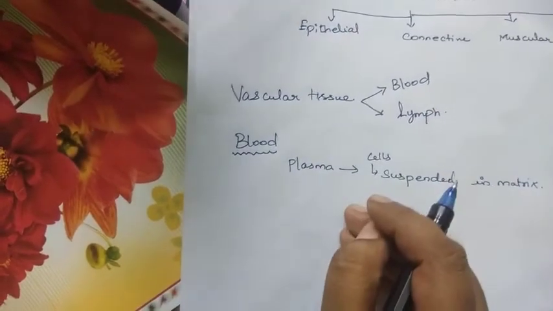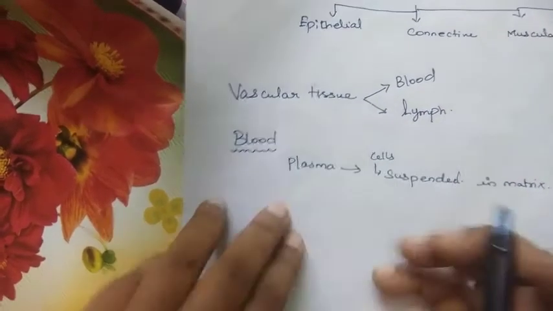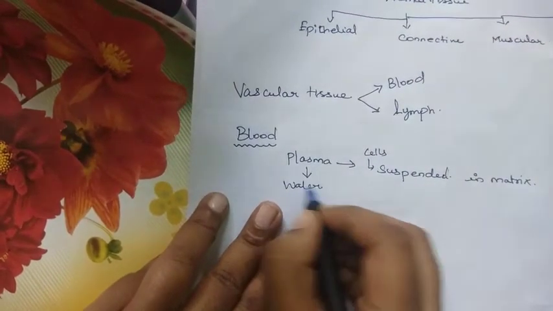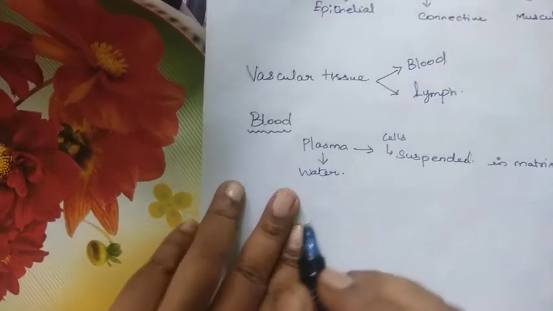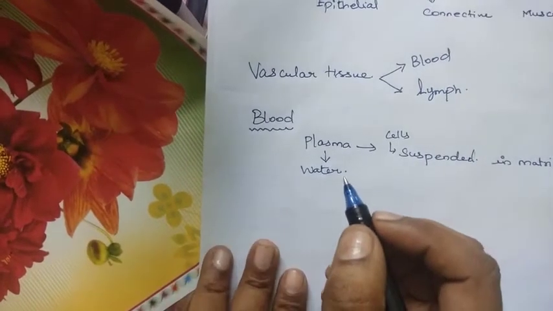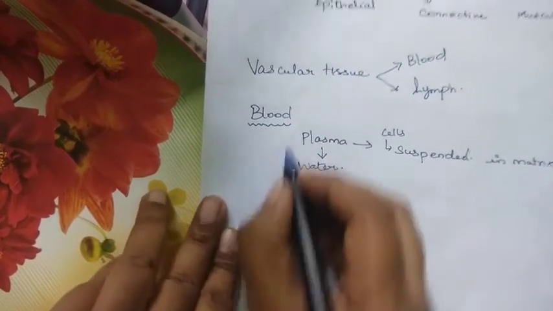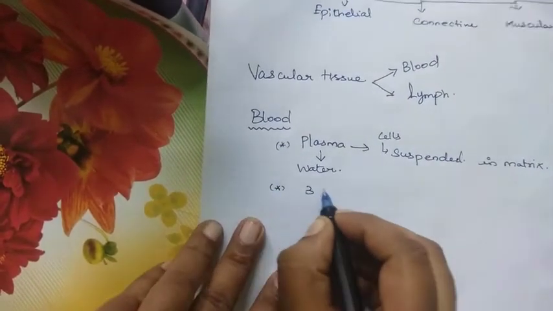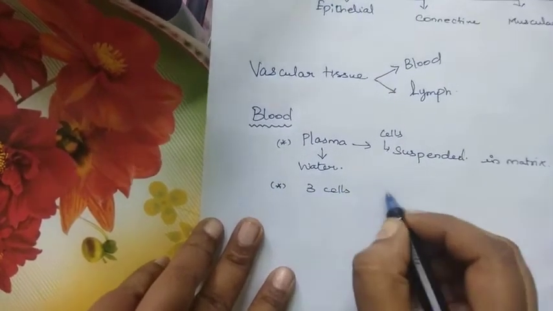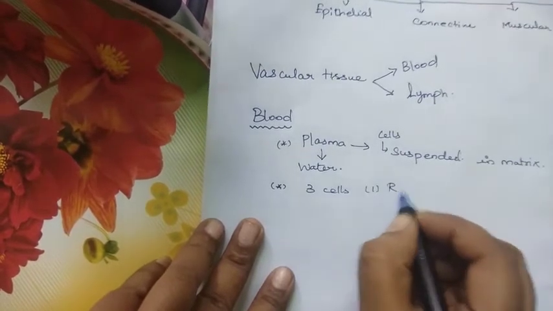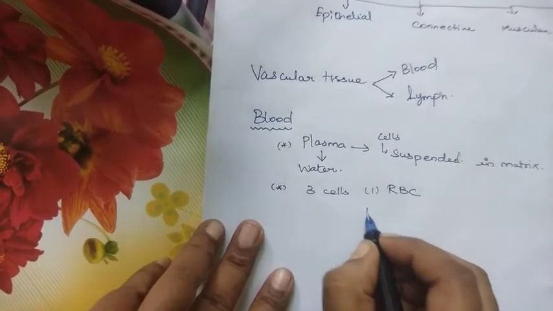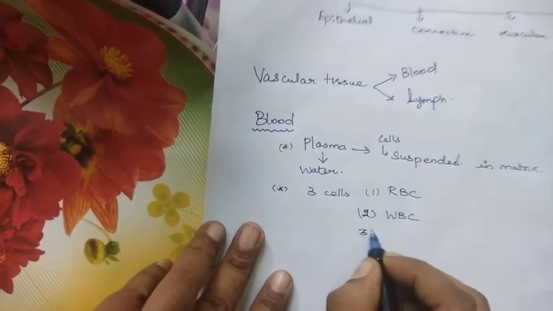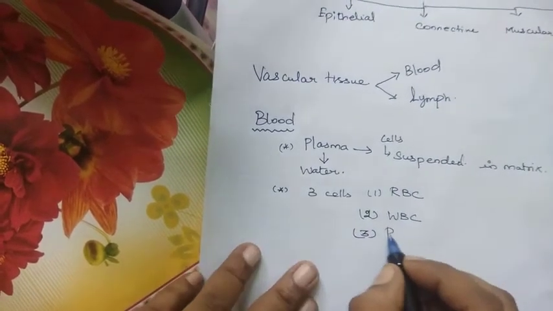Now, this plasma is mainly made up of water. As we all know, the blood is made up of 3 types of cells. One is RBC, that is red blood corpuscles. The second one is WBC, white blood corpuscles. And the third one is platelets.